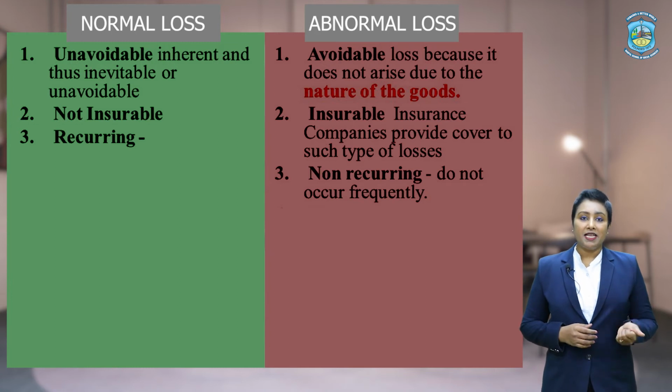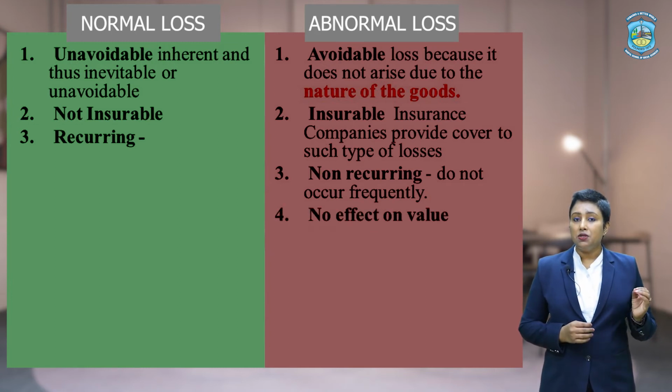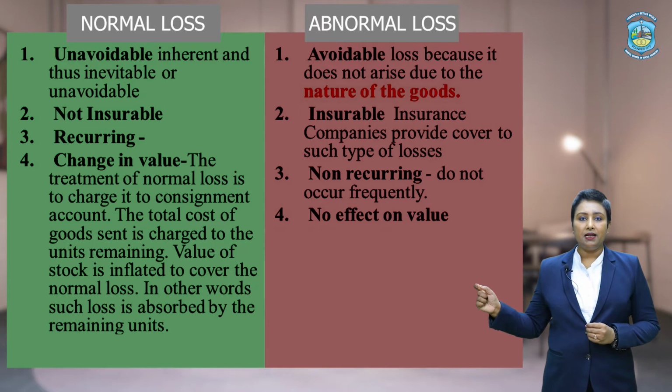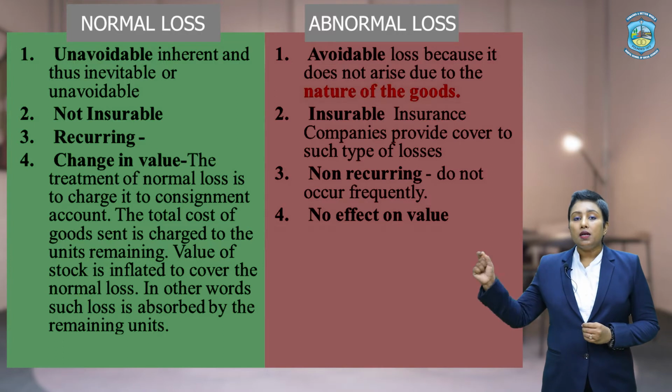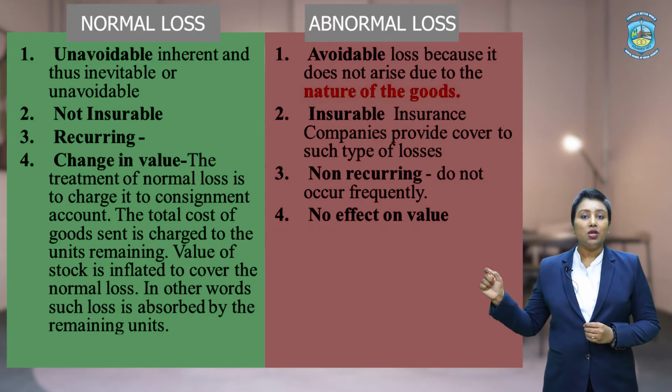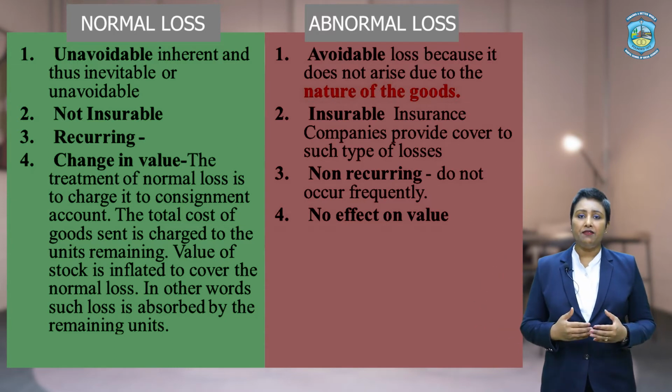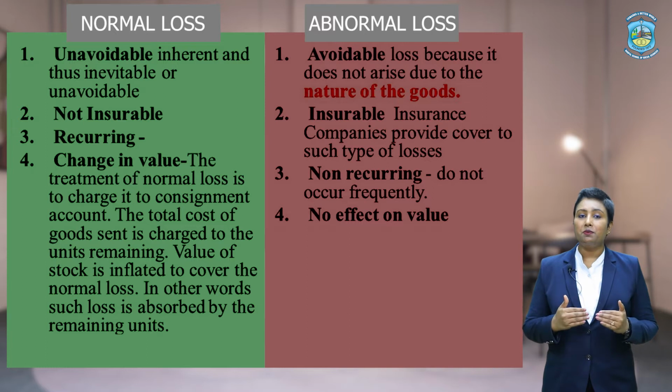Now, the next point of difference is the effect on the value of goods. The abnormal losses have no effect on the value of goods, whereas the normal losses will definitely have an effect on the value of goods because the cost of the entire consignment goods is apportioned to the cost of the units remaining. We will learn in detail about this particular part in the further part of the video.